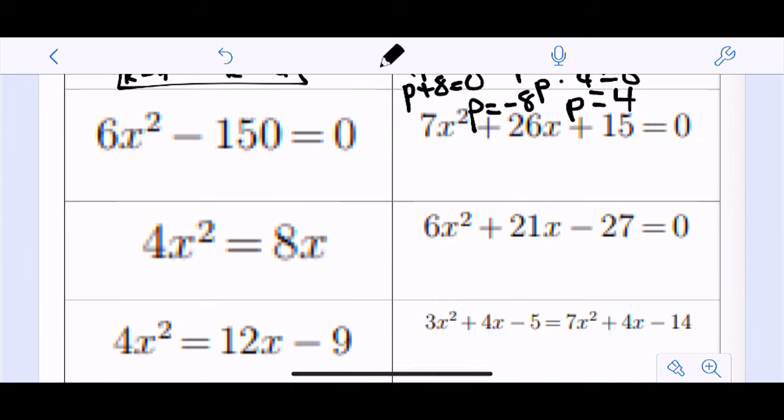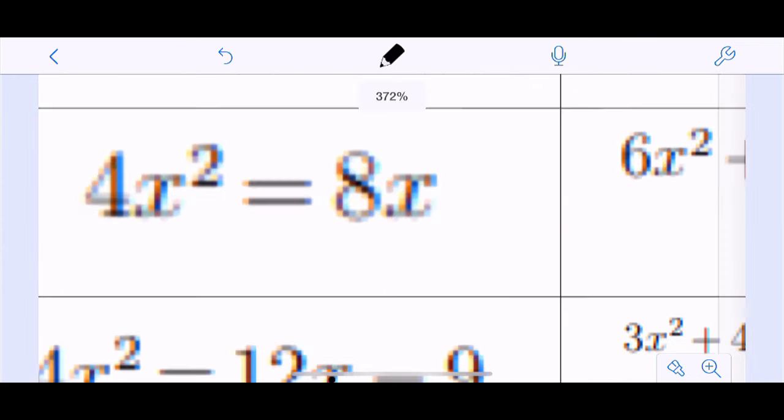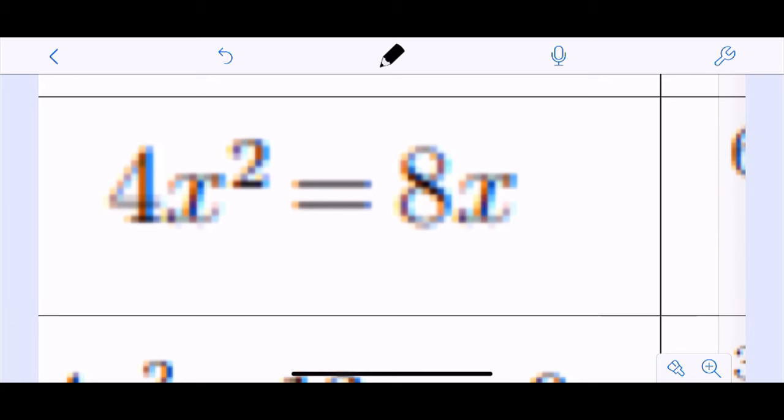All right, let's go a little further. Let's look at this one right here, 4x squared equals 8x. So if it says to solve any way you want, you could move the 8x to the other side, do completing the square, or do quadratic formula. But if it says solve by factoring, you have to be very specific here.